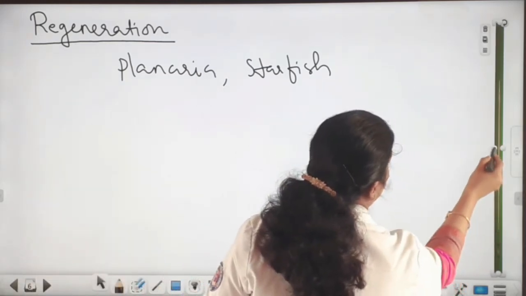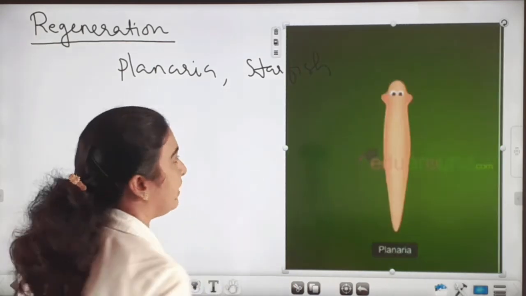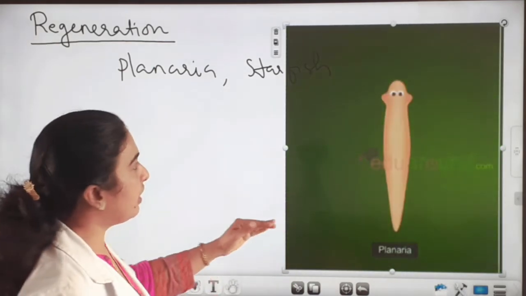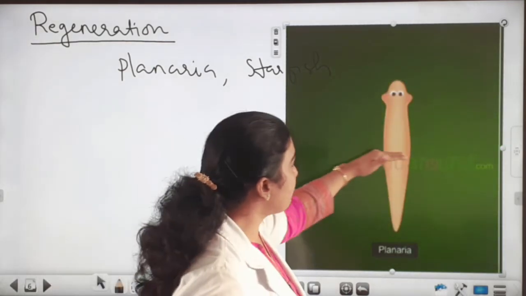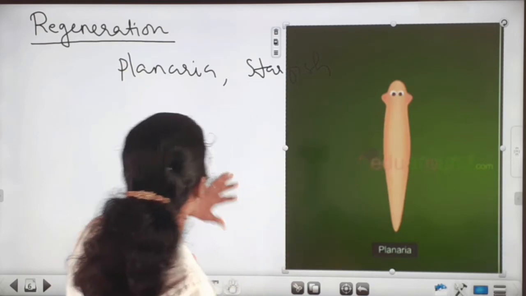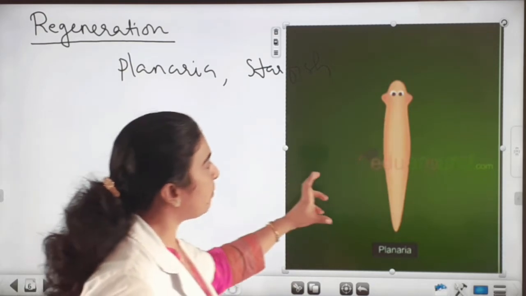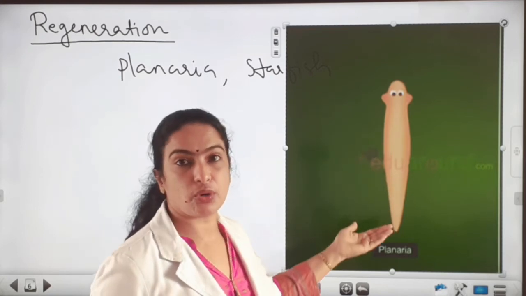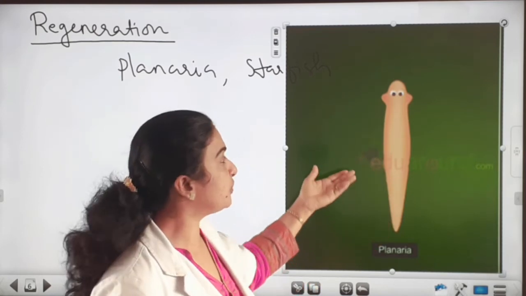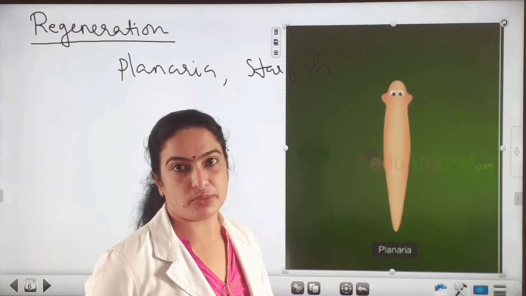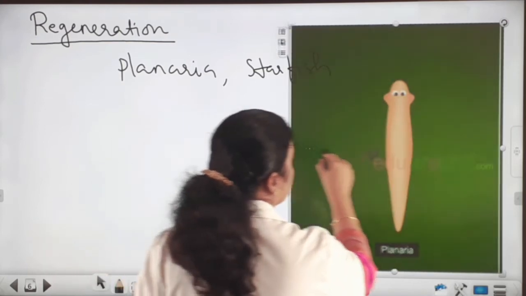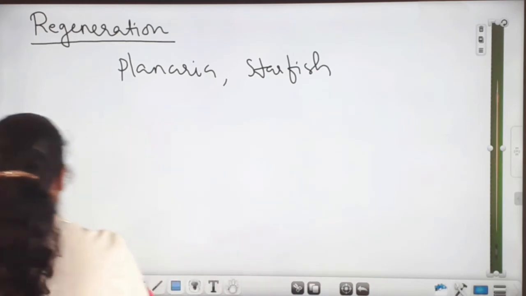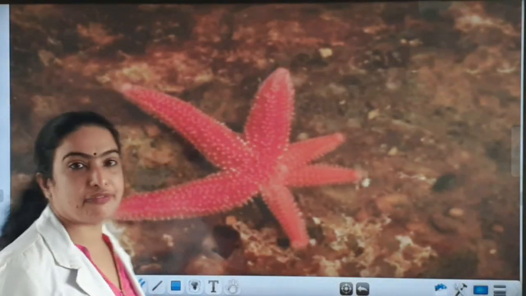Here, this is a picture of planaria. So in planaria, if the body of planaria is cut into different parts, the lost part can restore or regenerate or reproduce a new individual. So that is regeneration. And another example I will show you, starfish.